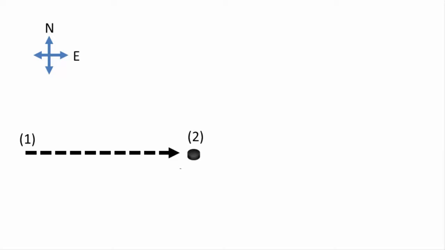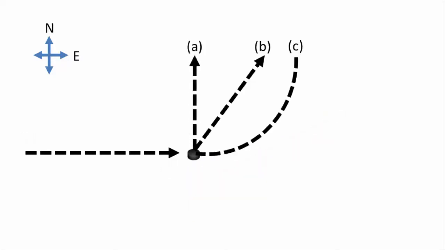Now let's see if you can apply Newton's first law to answer this question correctly before moving to the next video. A hockey puck is sliding easterly on a frictionless horizontal ice surface in a straight line from point 1 to point 2. At point 2, it is swiftly struck by a hockey stick in a northerly direction. Which of the following paths would the puck most likely follow after the strike?